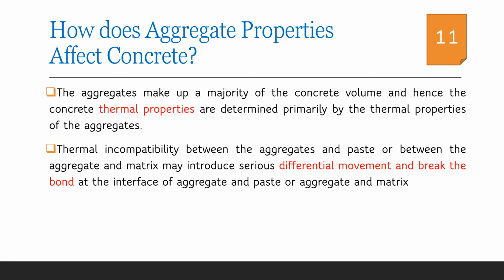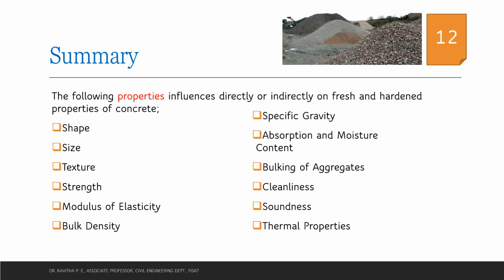Every material has its own thermal properties. Here in a concrete mix, we have to take care that the aggregate and the cement paste used have similar thermal properties. Otherwise, there is a possibility of differential movement and breakage at the bond between the aggregate and cement paste. In the previous lecture, we have discussed 12 different properties of aggregates.